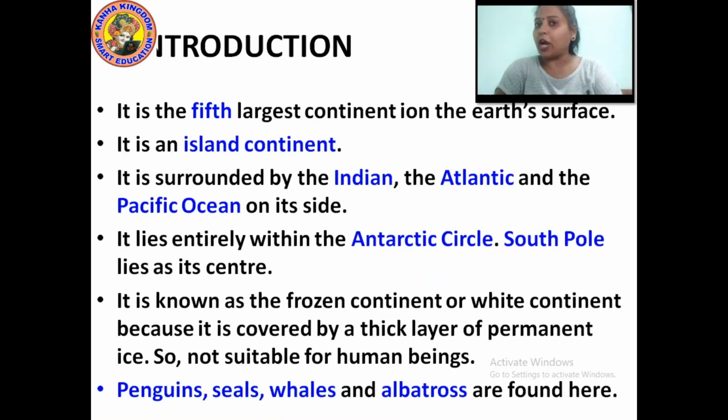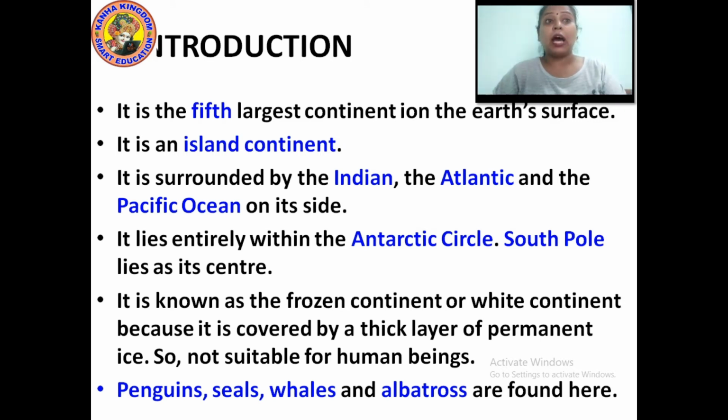Now, further introduction about Antarctica. Antarctica is the fifth largest continent in the world. It is also called an island continent. I repeat, it is also called an island continent. It is surrounded by the Indian, the Atlantic, and the Pacific Ocean on its side. It lies entirely within the Antarctic Circle. The South Pole lies in its center.